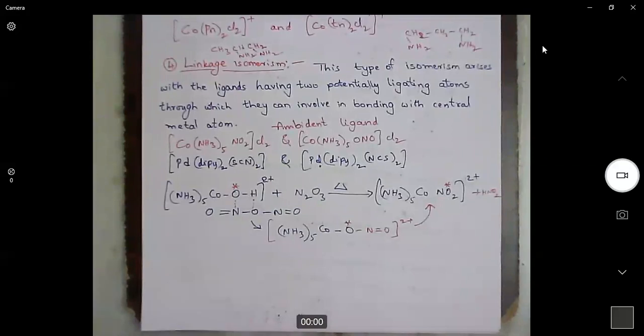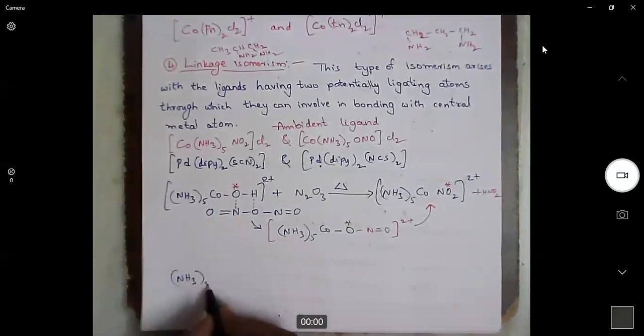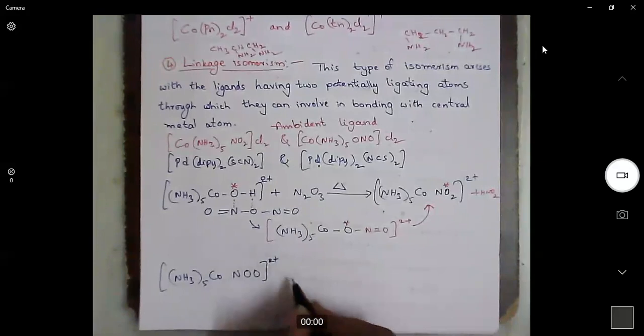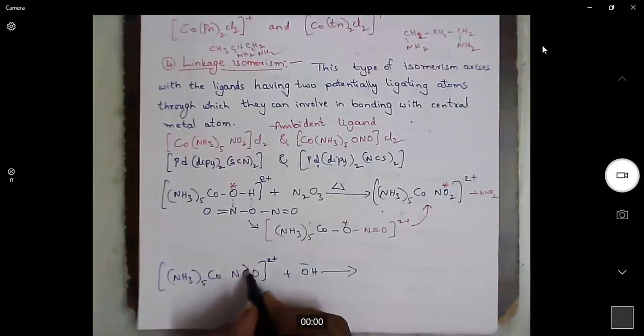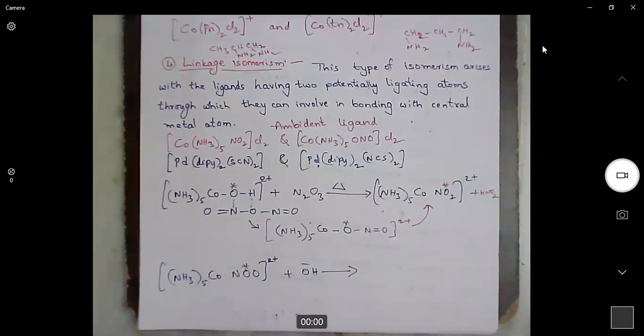But if we prepare this complex in a reverse fashion, for example, if we do hydrolysis on this complex, where there is one isotopically enriched oxygen, that means if it is oxygen 17, then under hydrolysis, what happens?